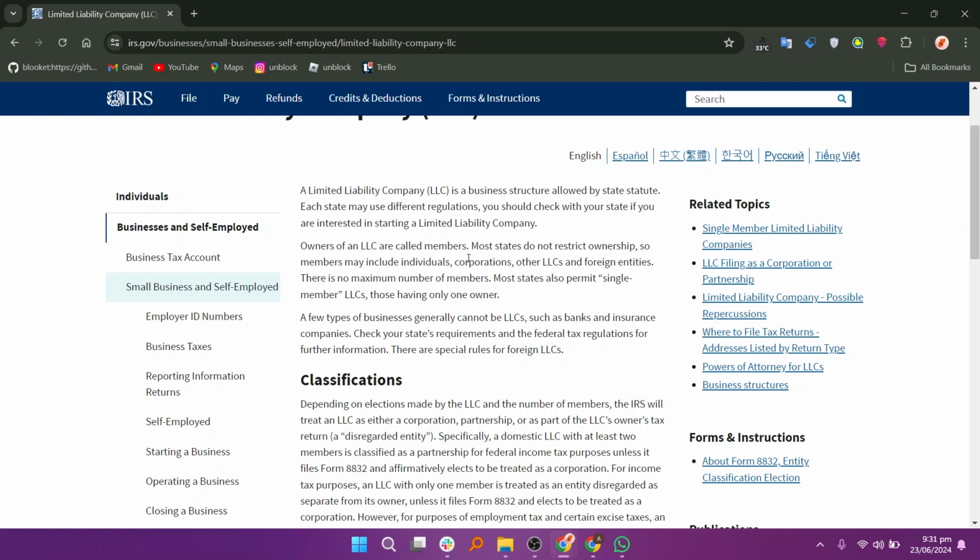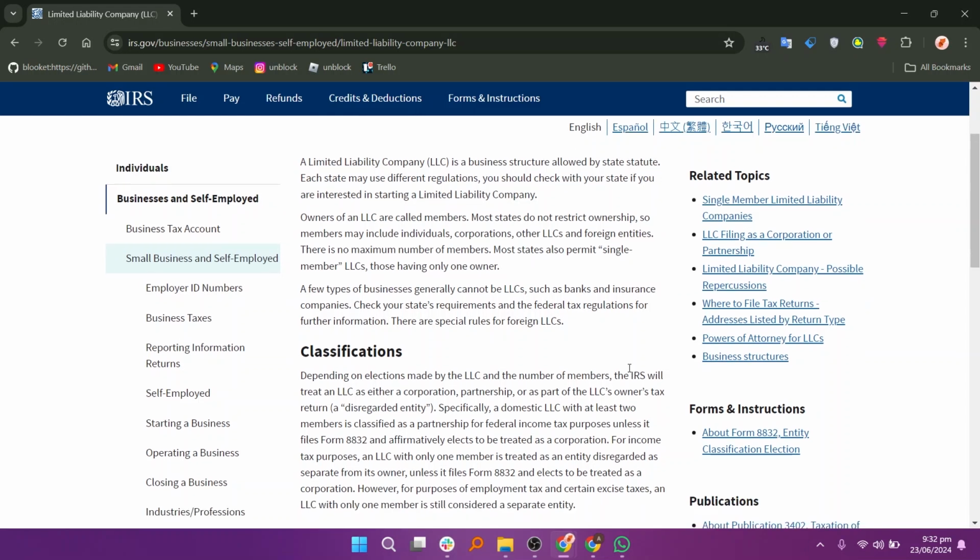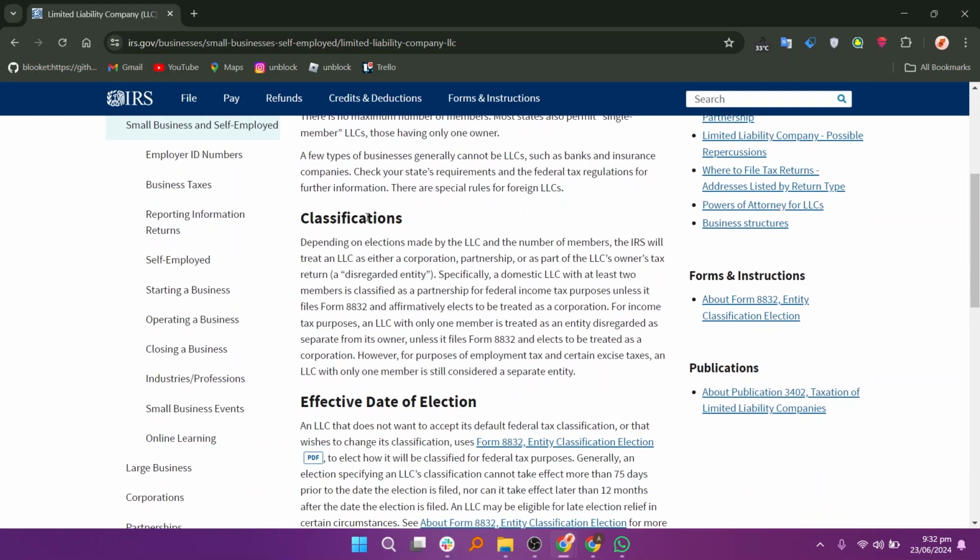A few types of businesses generally cannot be LLCs, such as banks and insurance companies. Check your state's requirements and the federal tax regulations for further information. There are special rules for foreign LLCs. Depending on elections made by the LLC and the number of members, the IRS will treat an LLC as either a corporation, partnership, or as part of the LLC owner's tax return.